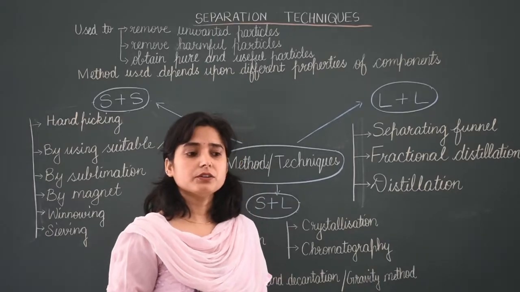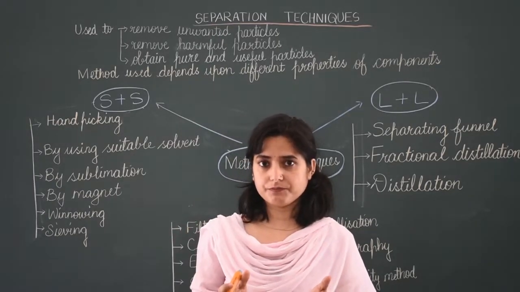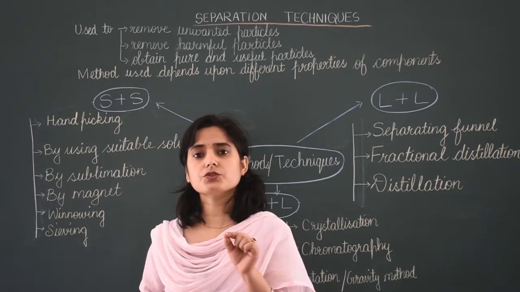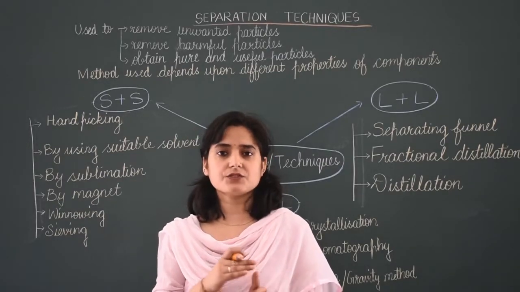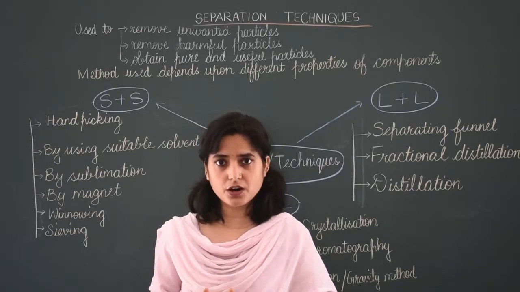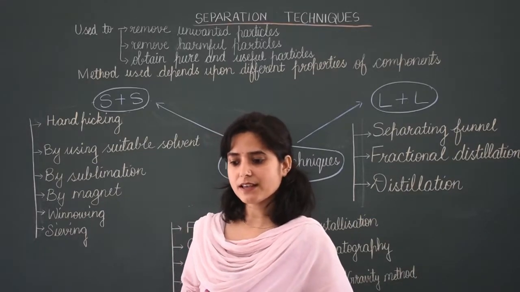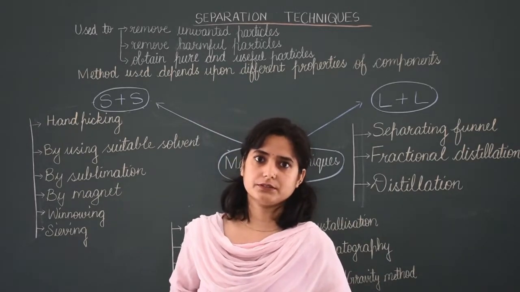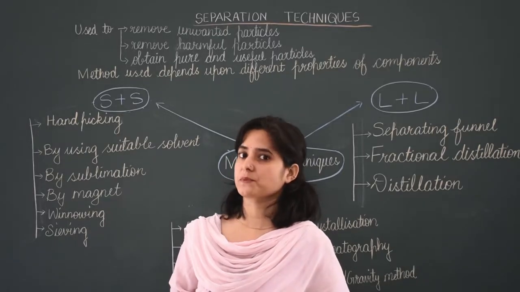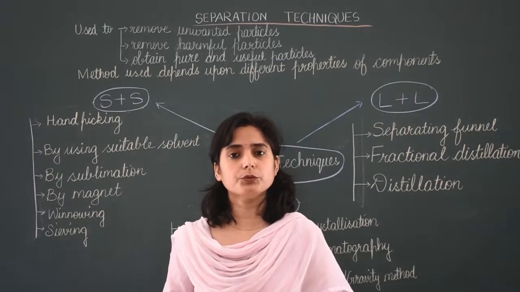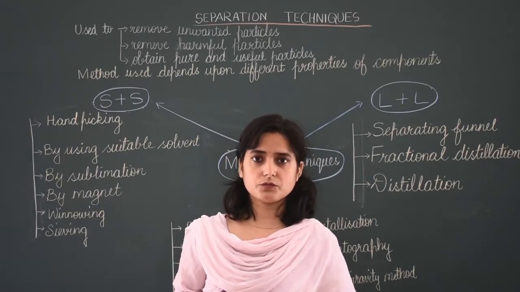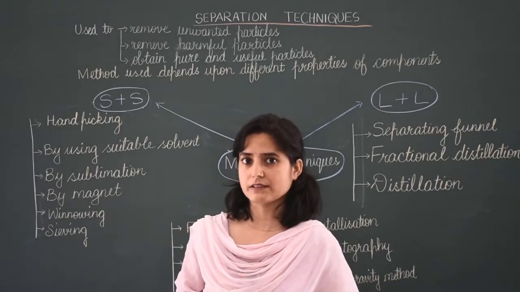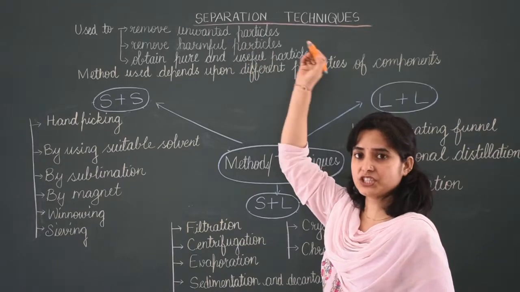Sometimes we have impure substances, but we need pure substances. At that time, what do we have to do? We should separate the pure substance from the impure substance, because that impure substance may not be useful for us, or it can be harmful for us, or we need only the pure substance. For all these things we need to separate these mixtures, and for that we use different types of techniques. These techniques are known as separation techniques.